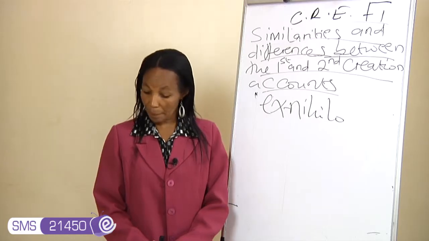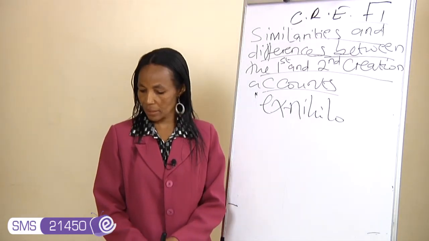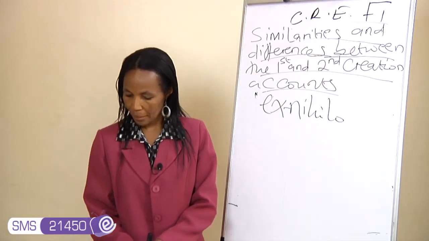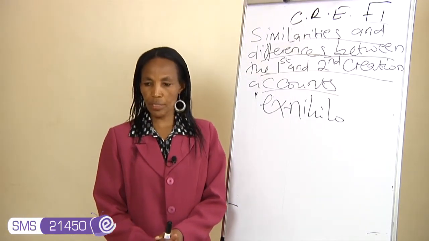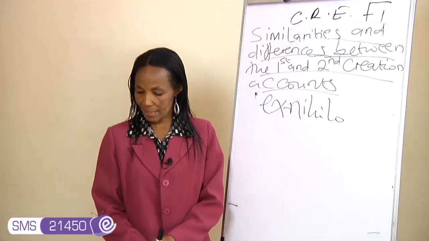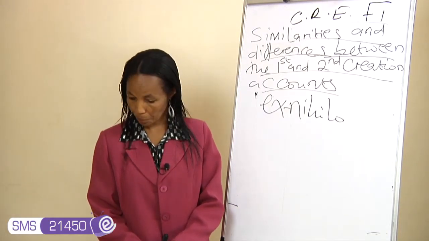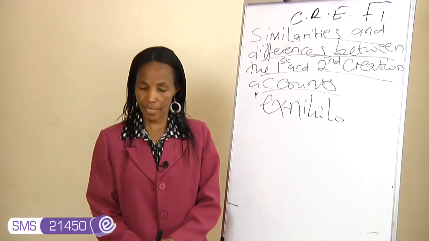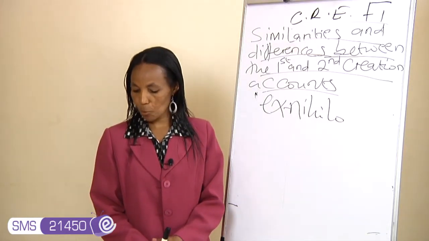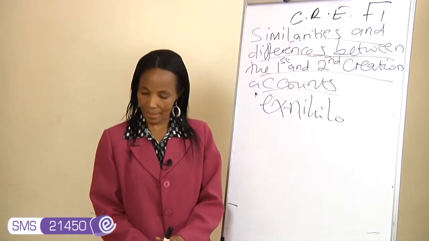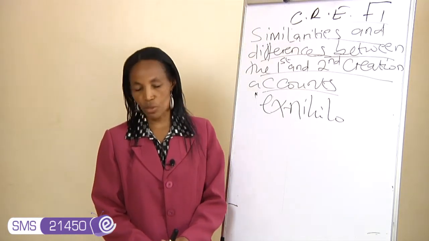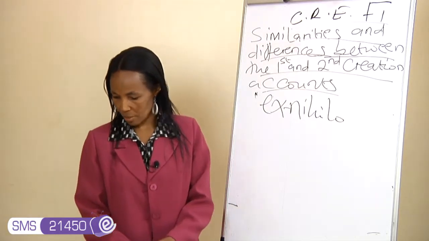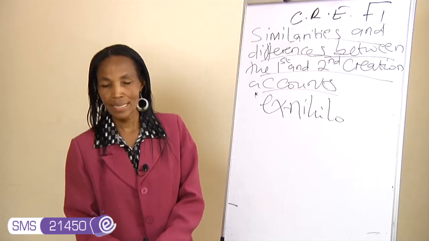Now, point number 10. In the first account, man is to refrain from work on the Sabbath. It's a day that is set aside for rest and worship. While in the second creation account, he is to refrain from eating from the tree in the middle of the Garden of Eden, the tree that gives the knowledge of what is good and evil. The minute he eats from that tree, the consequence is that he will die.